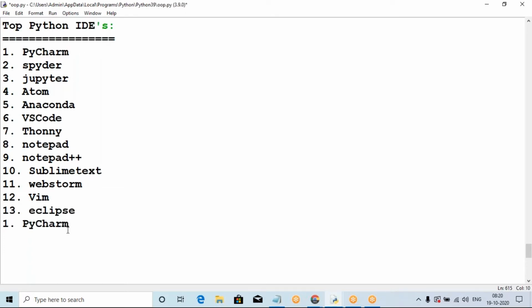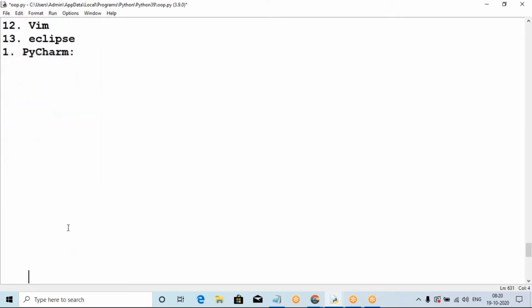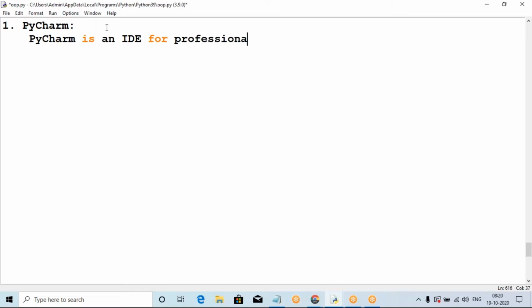The first one is the PyCharm IDE. So what is PyCharm IDE? I will explain one by one. First one is PyCharm. PyCharm is an IDE, an integrated development environment. This is not for beginners only. It is used by complete professional developers.